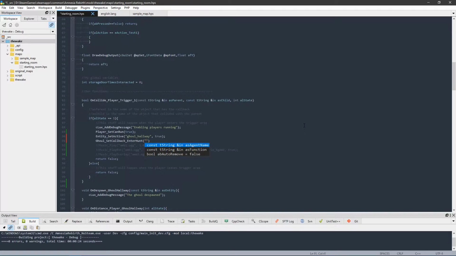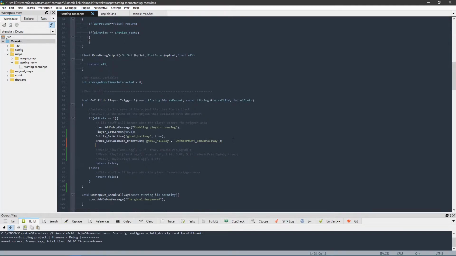So then we'll go ahead and put quotation marks here, and we're gonna put the agent name. So again, this is just gonna be Ghoul hallway. So we'll type in Ghoul hallway, comma space, and now this is gonna be the function name. So we're gonna call this one on enter hunt, and then we'll do underscore Ghoul hallway, and so that's the function we're gonna run. And then we can choose whether we want to remove this callback. We don't want to remove the callback, but since it's by default false, we don't have to put anything there. So we'll just close out our thing here, and this should run every single time the ghoul enters hunt mode.